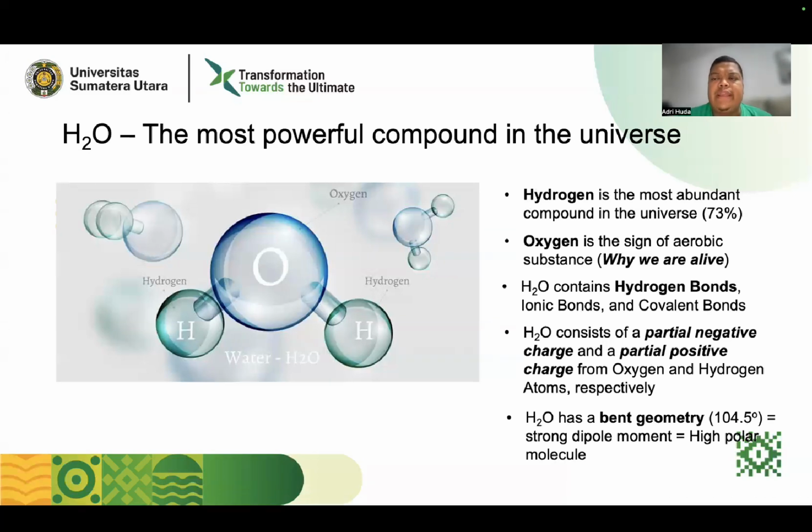For example, water can dissolve proteins. Water can dissolve a lot of molecules or compounds, like a lot of chemicals, for example sodium hydroxide, etc. Because of the bent geometry, it has a very strong dipole moment and high polarity. So I think water is the most polar molecule so far.